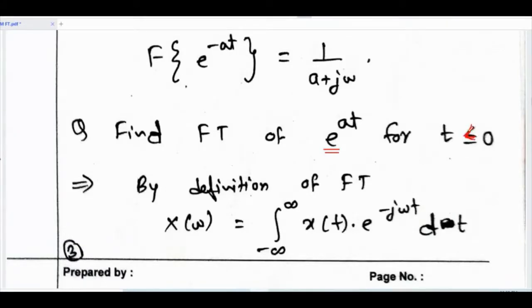We need to define the lower limit. For t less than 0 the lower limit will be minus infinity. Whenever you write t greater than 4, the lower limit will be 4 and the upper limit will be infinity. Whenever you write t less than 4, the upper limit will be 4 and the lower limit will be minus infinity.